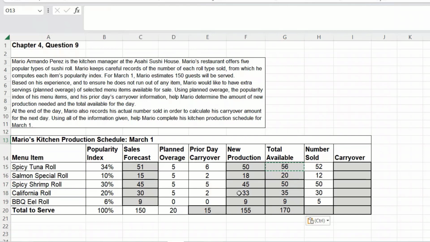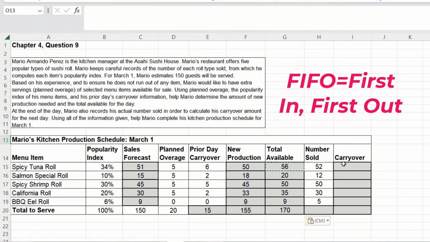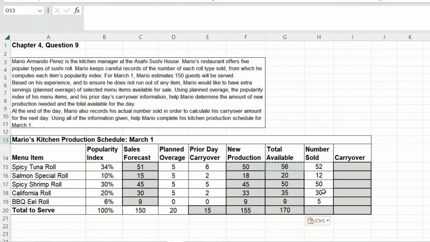Then at the end of the shift, he's going to inventory what's left. So this is what he had available for his shift, and this is the number that he has sold. Let's see how close he was to his forecast. He was at 149, so he was only about 1 off, pretty close. As far as his carryover goes, let's take his total available and subtract the number sold.